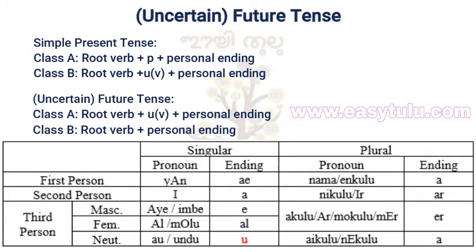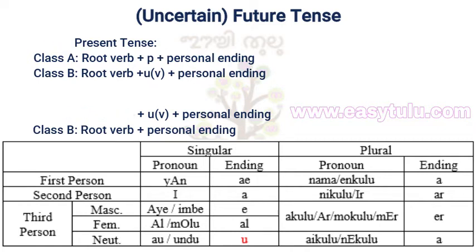First person plural nama or inkulu. Personal ending is a. Second person plural nikulu or ir. Personal ending is ar. Third person human plural akulu, ar, mokulu or mer. Personal ending is er. Third person non-human plural aikulu or neikulu. Personal ending is a.